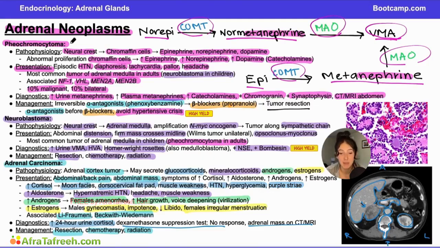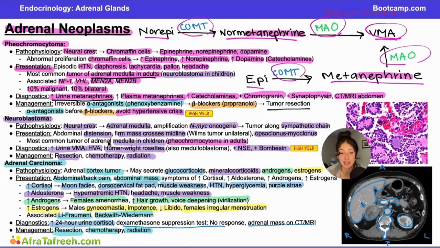Let's quickly recap. Pheochromocytoma is a neoplasm of the medulla. It is the most common adrenal medulla tumor in adults. It'll present with hypertension, flushing, diaphoresis. This can be a really similar presentation to carcinoid syndrome, and these two often get confused. But remember, we're going to have increased urine metanephrines in pheochromocytoma, and this would be increased serotonin products like 5-HIAA if this was carcinoid syndrome.